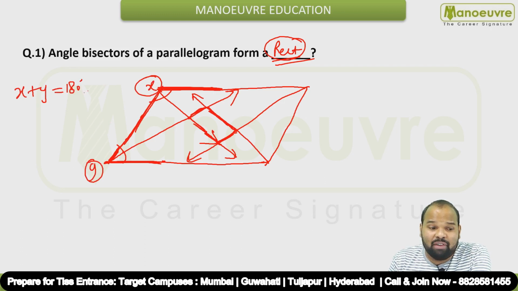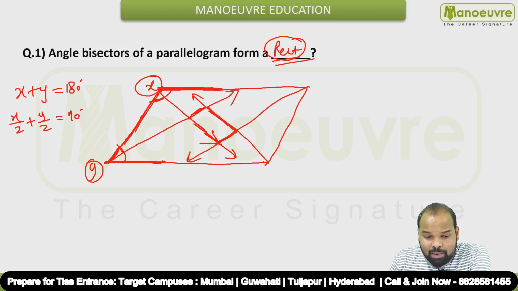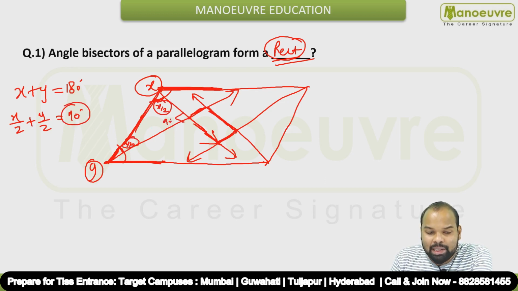If I divide by 2 throughout, then x by 2 plus y by 2 is equal to 90 degree. That means this angle is x by 2 and this angle is y by 2, because the entire angle is x. Because of angle bisector, this angle will be x by 2, this angle will be y by 2. So the remaining angle of the triangle will be 90 degree, and since this is 90 degree, this angle will also be 90 degree, because they are vertically opposite angles.